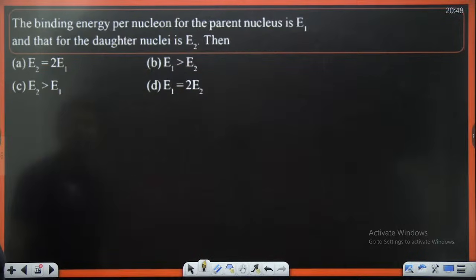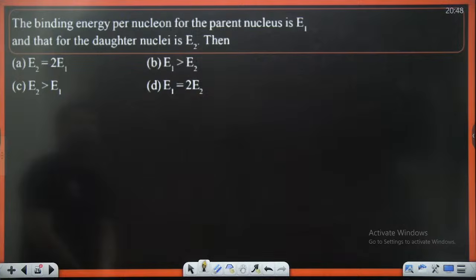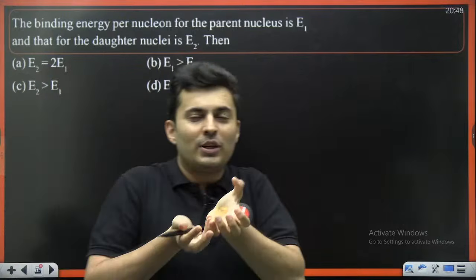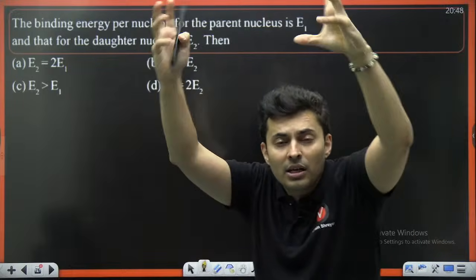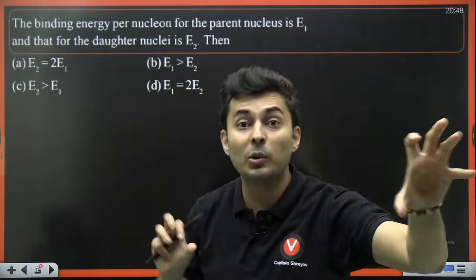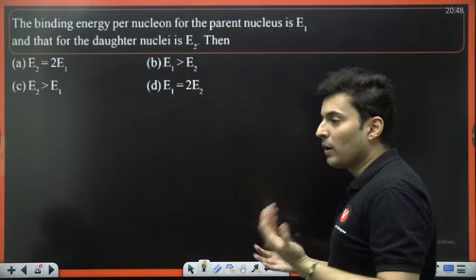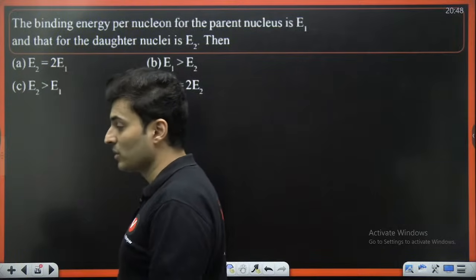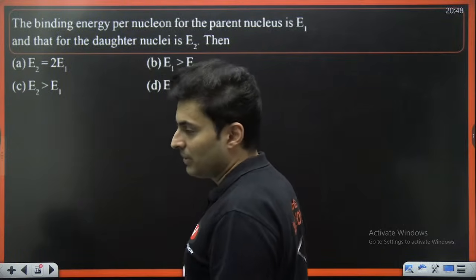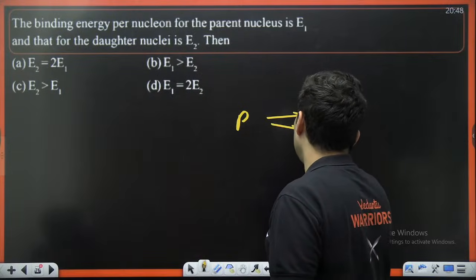Perfect. The binding energy per nucleon of the parent nuclei is E1. For the daughter nuclei, daughter means which broke into smaller parts. Parent, big, broke into small nuclei, that is daughter. So whose energy will be more, or whose energy will be less? Think about it. Parent broke into daughter 1, daughter 2.